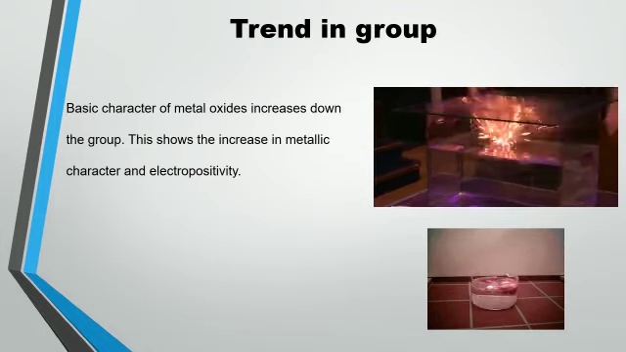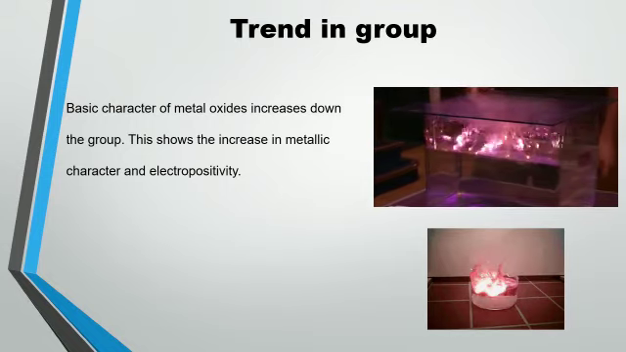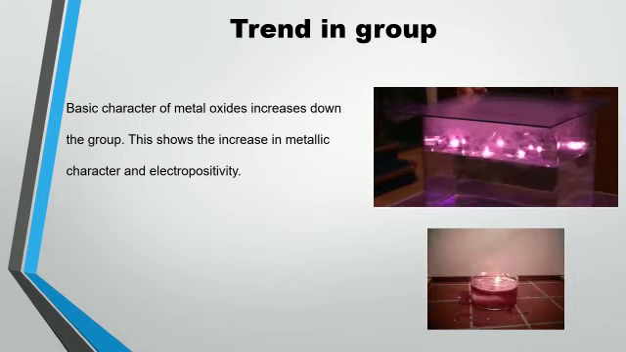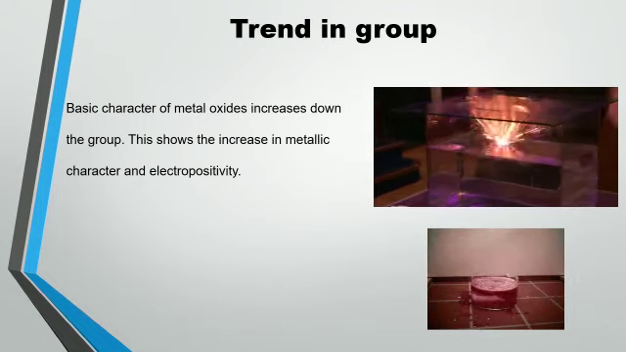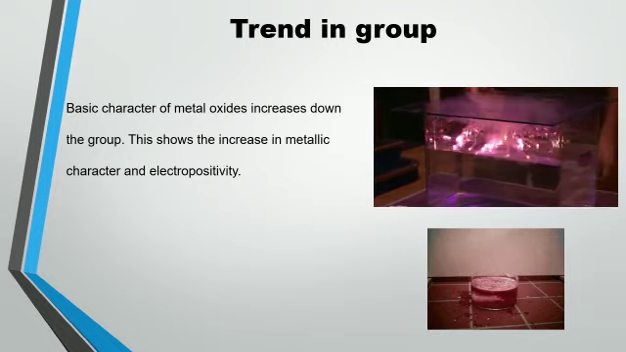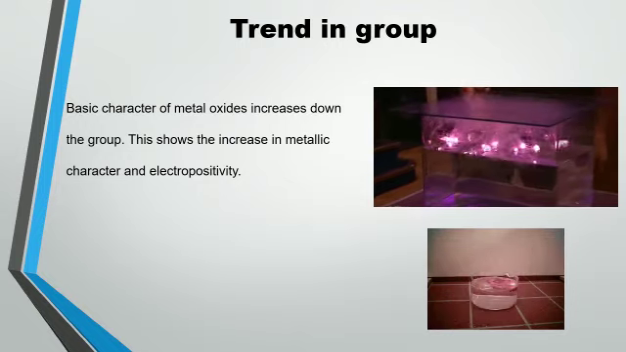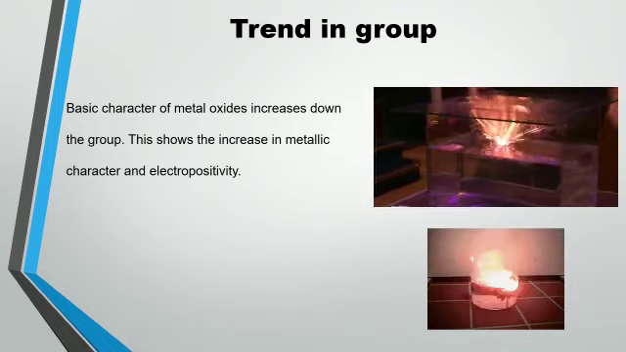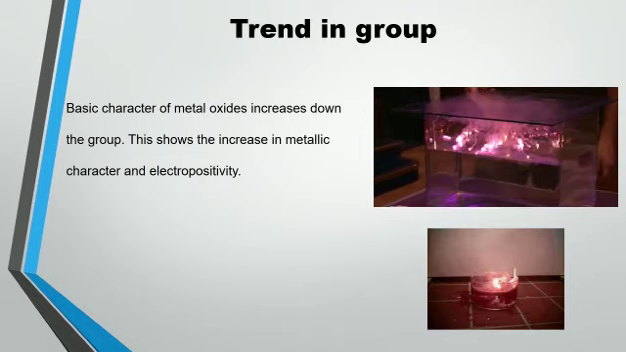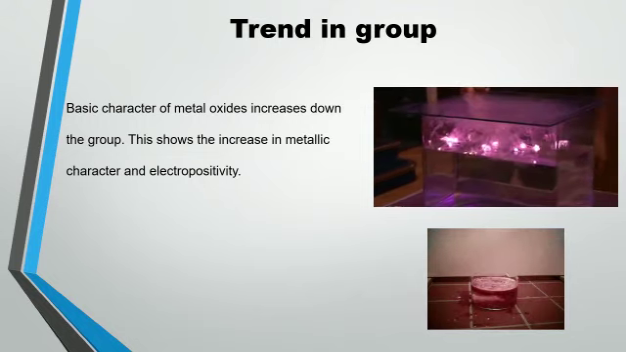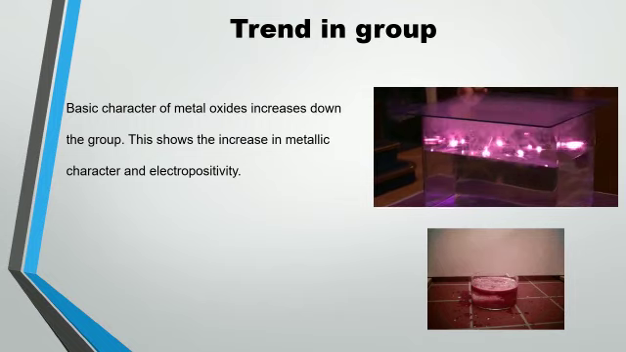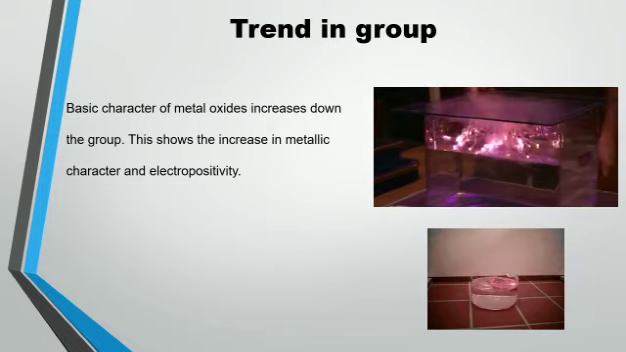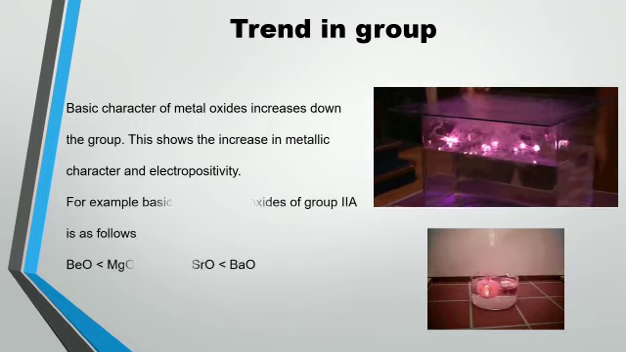As we have discussed earlier, we can describe the electropositivity in terms of the oxides. If we have a basic oxide, it means that oxide is from a metal, and metals are electropositive in character. So moving downward, the basic character of oxide is increasing. It means that the metallic character is increasing, and if metallic character is increasing, it means that electropositivity is increasing.